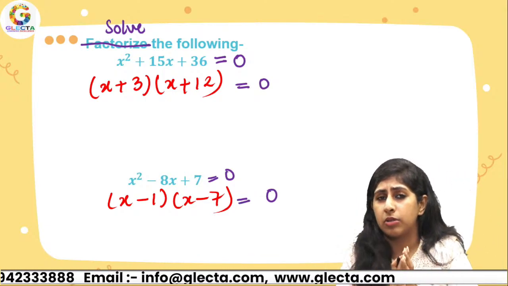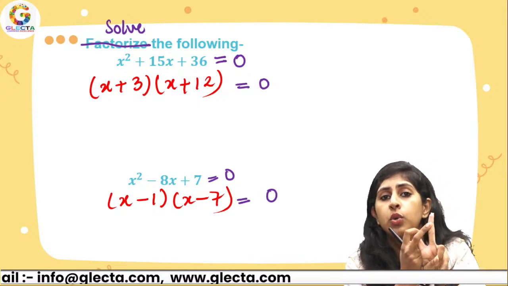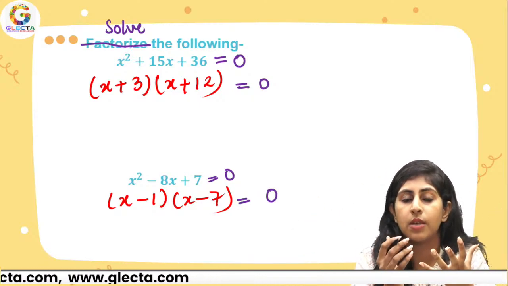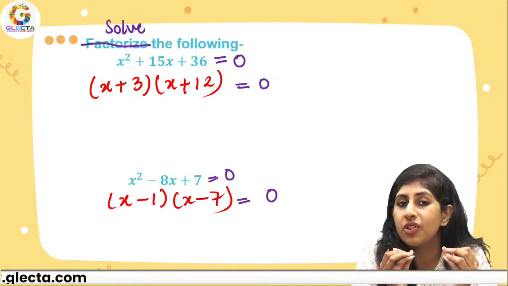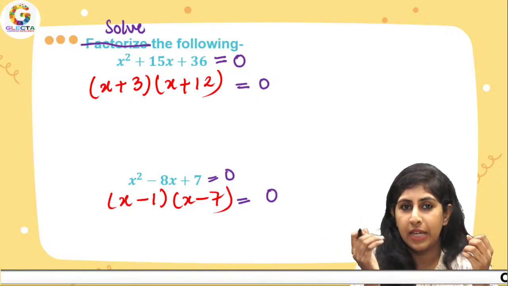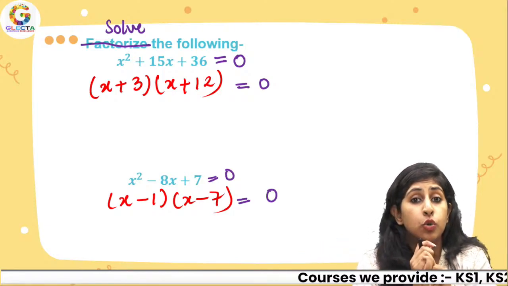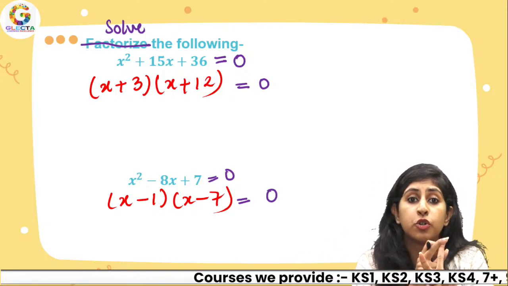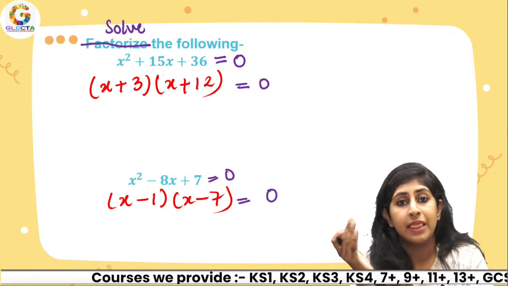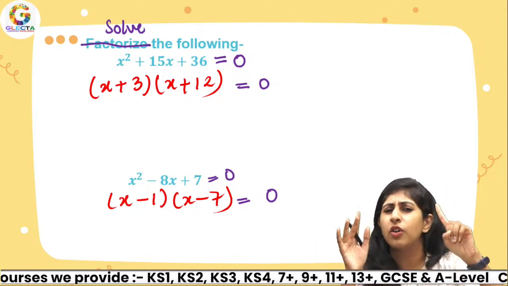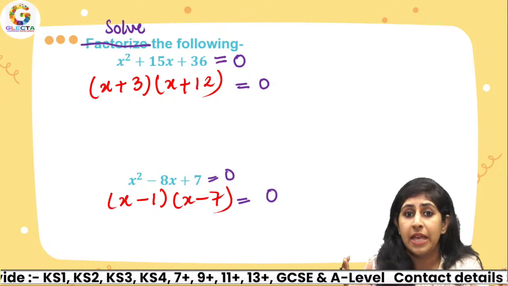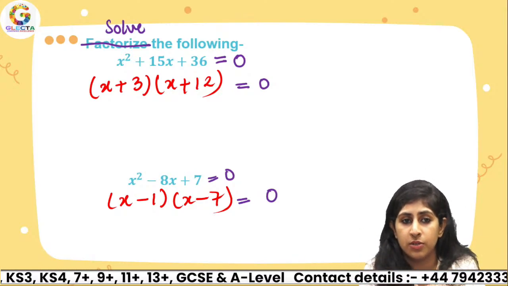Now just think about it. When I multiply two numbers, when can I have the answer as 0? Like, can I get 2 times 3 as 0? Of course not. But yes, 2 times 0 could be 0, or 0 times 3 can be 0. That is, if I take any one of the numbers to be 0, then the product is 0.